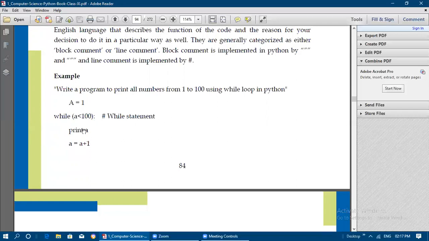So first a, 1 will be printed. Next a will get incremented to 2. It will check the condition. 2 is less than 100. So condition true. Again it will print 2. Then 2 will become 3. Like that it will be going on up to this condition becomes false.